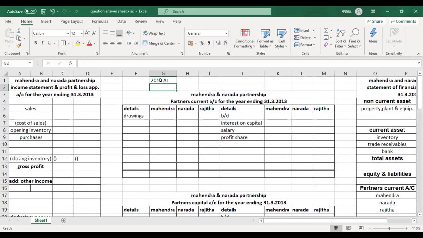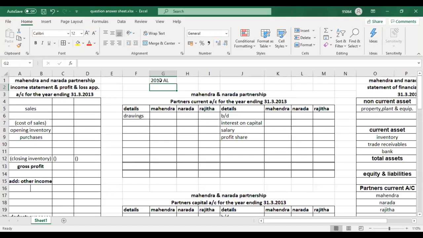Appropriation, current account, and capital account formats are given in the slides, so you should have drawn those. And you should have your calculator to do the calculations.